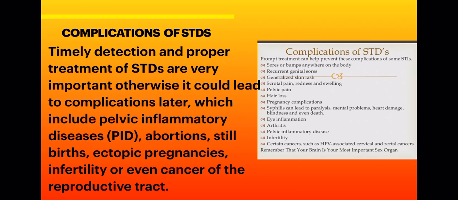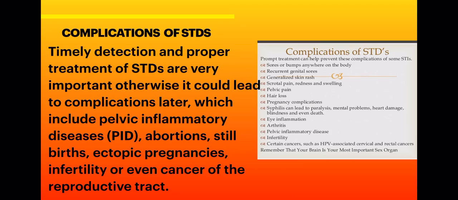Now there are certain complications if you suffer from these STDs. So what are those complications? Pelvic inflammatory disease. Abortions, frequent abortion takes place in a female. Stillbirth means the fetus dies inside the mother's womb, and after parturition the mother gives birth to a dead baby, then it is said to be stillbirth.